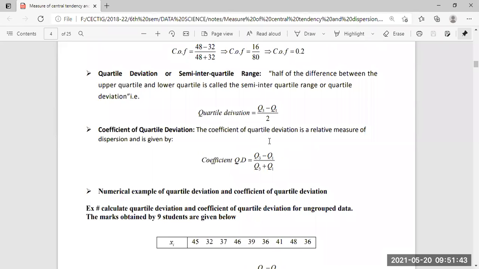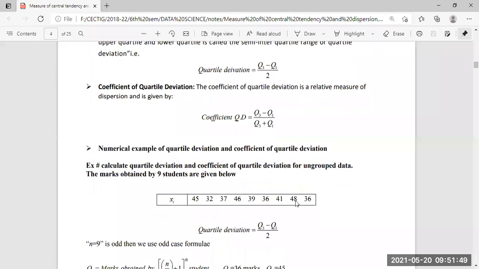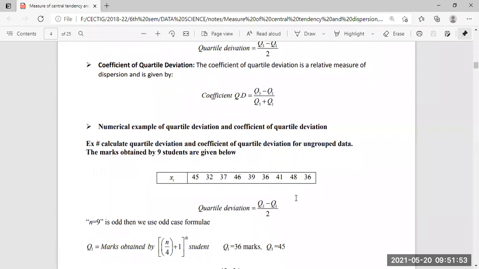It is some quartile. So for this, we need to check whether the data set has an odd number or an even number of values.